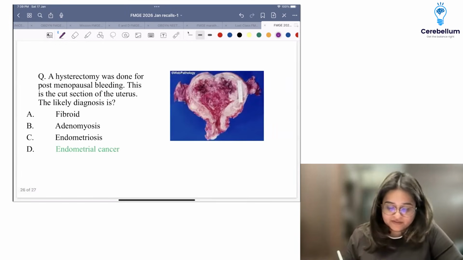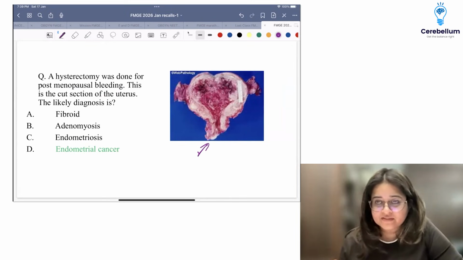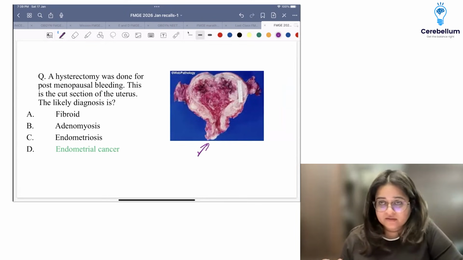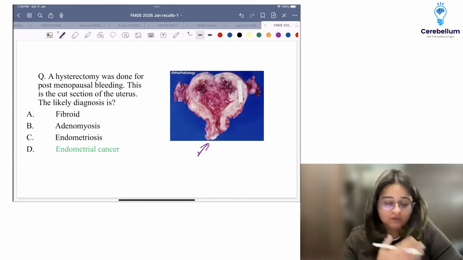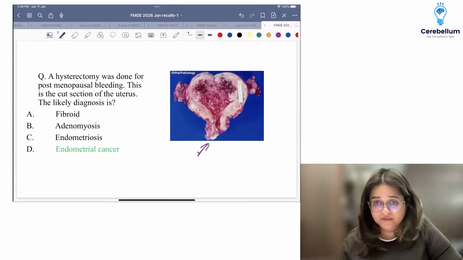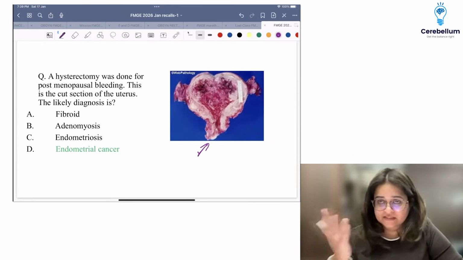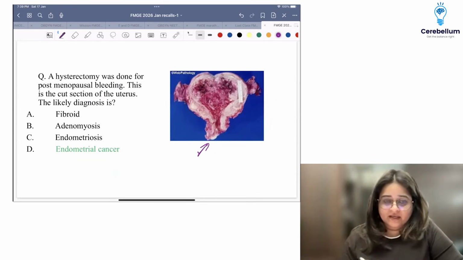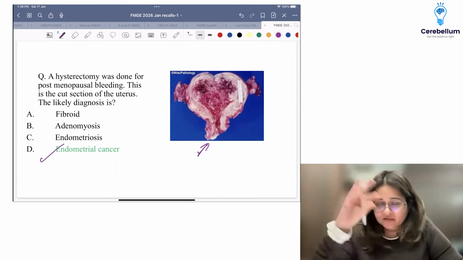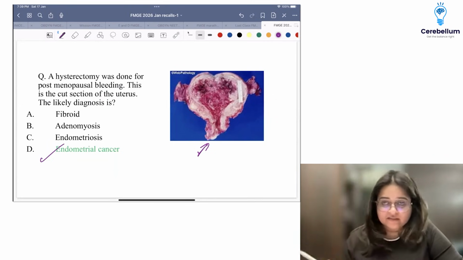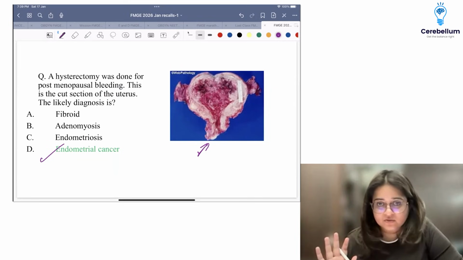Right. Now, was this a question? If this was the question, then it is again a previous NEET PG question. Someone told me there were two specimens of the uterus. One was adenomyosis, one was endometrial CA. There was some growth seen inside the uterine cavity. If this was the image, the irregular growth seen in the cavity, then it is endometrial carcinoma.